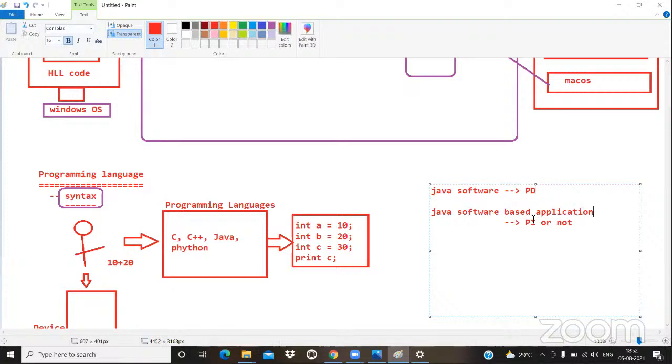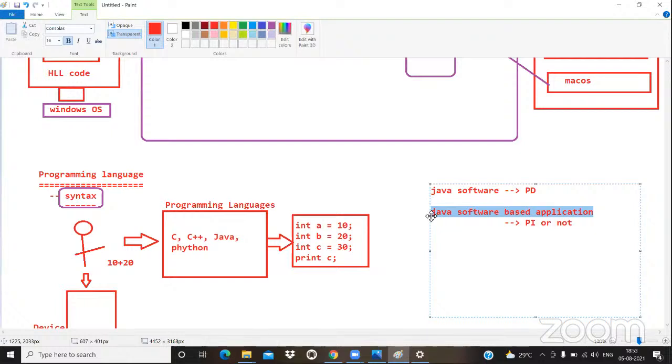First you have to understand the meaning of Java software based application. That means the application which is developed on top of the Java software. That application we technically call a Java software based application. For example, if I develop Gmail on top of Java, Gmail is a Java based application.